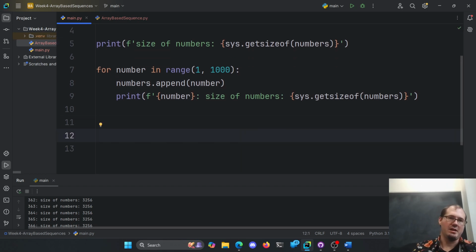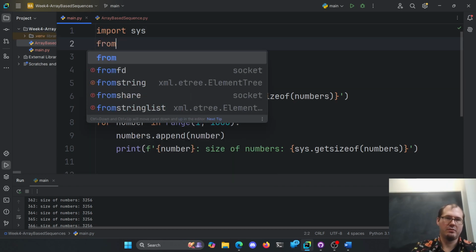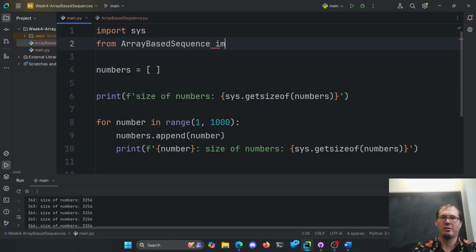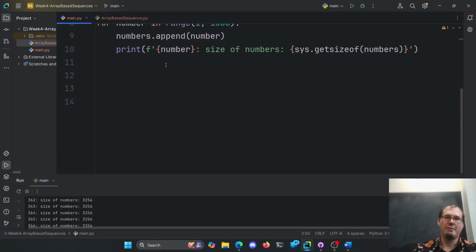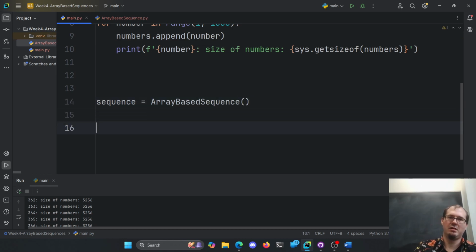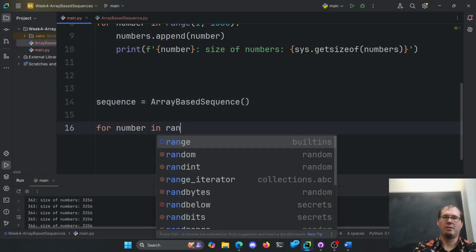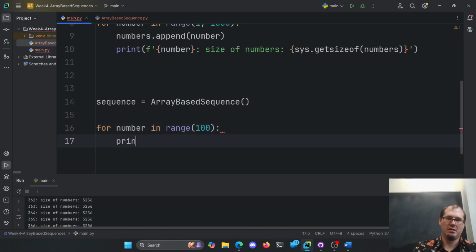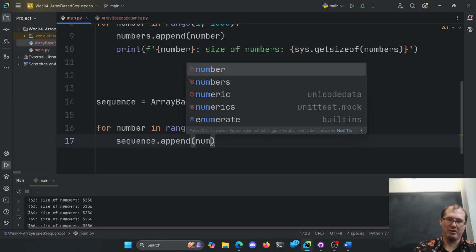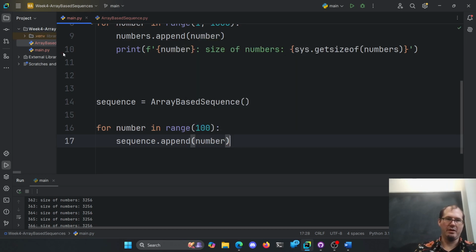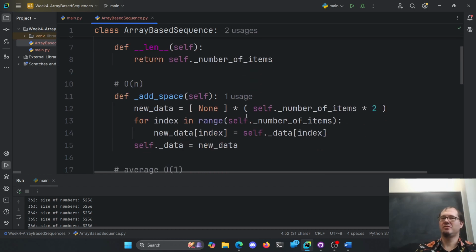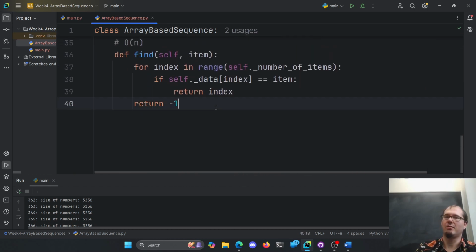So I'll go import that. From array-based sequence, import array-based sequence, and we'll go make one. So here's my sequence, an array-based sequence. And then, for number in range 100, let's take my sequence and append the number. Now, I don't actually have a way to get any of these out, which is a little bit unfortunate. It'd be nice if we could get them back out, right?